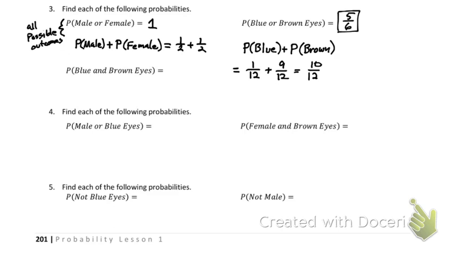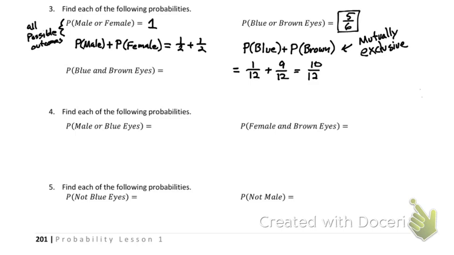I also want to point to something with that blue or brown. This is something called mutually exclusive. And we'll talk about this a little bit on the other side as well. Mutually exclusive says that they both can't occur at the same time.